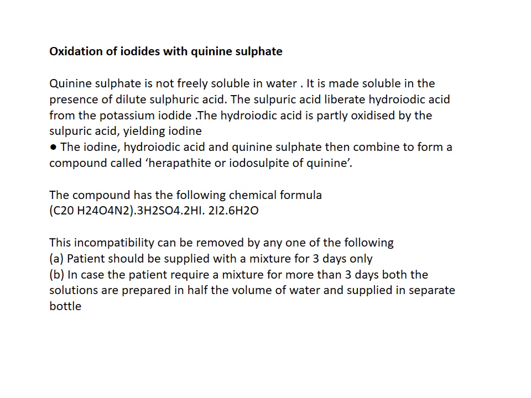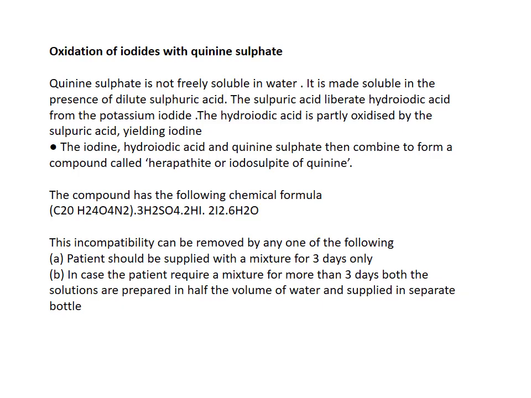So the formula contains some ingredients, but because of this chemical interaction, two new compounds are present inside the container, hydroiodic acid and iodine. This formed iodine, hydroiodic acid, and the main ingredient quinine sulfate combine together to form a new compound.